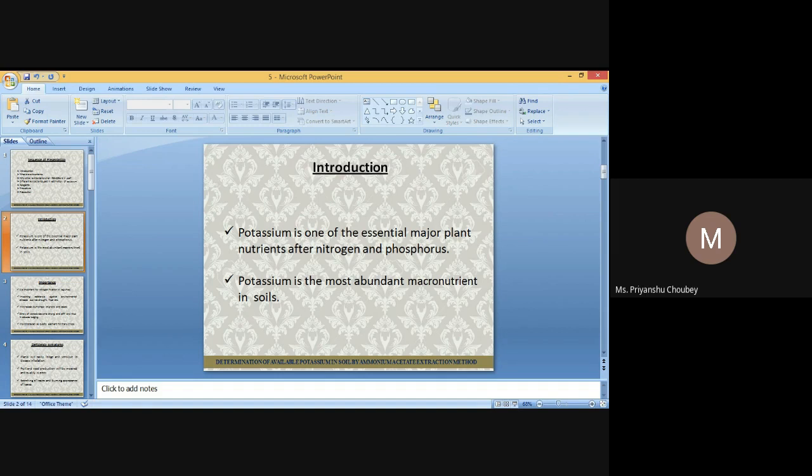The zero point of charge, or ZPC, of the different oxides are like: silicon oxide pH is 2, magnesium oxide pH is 0.4, titanium oxide pH is 4.5, ferric oxide pH is 6.5 to 8.0, and aluminium oxide 7.5 to 9.5.